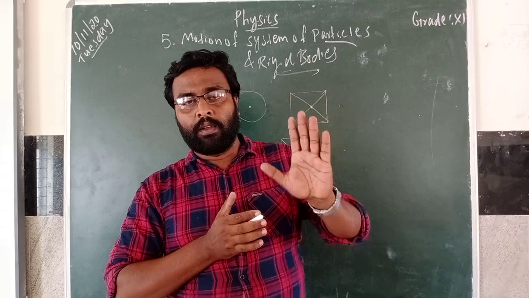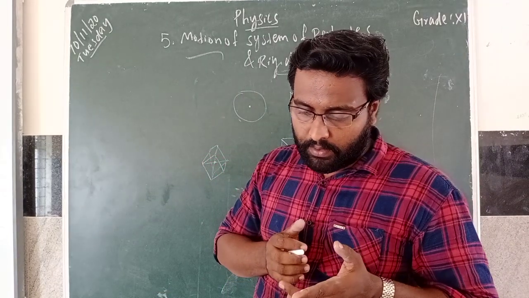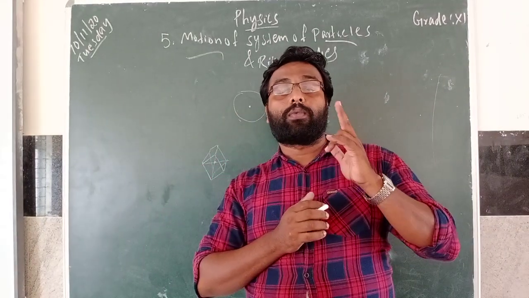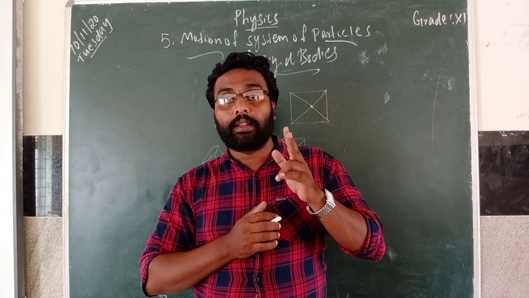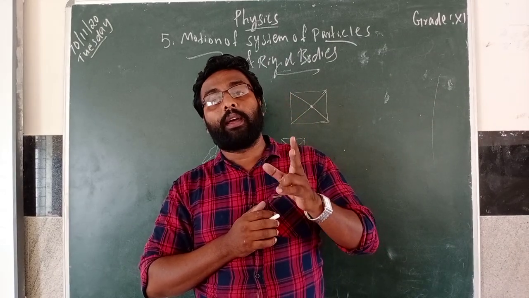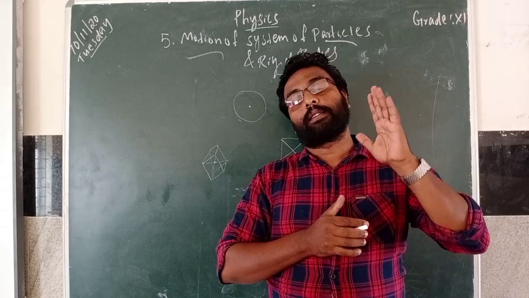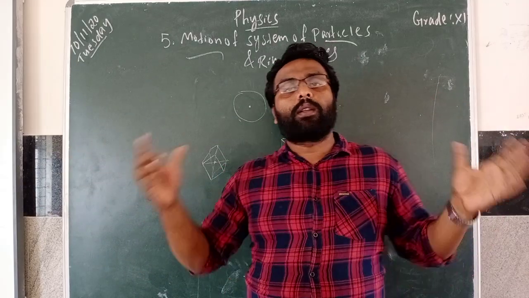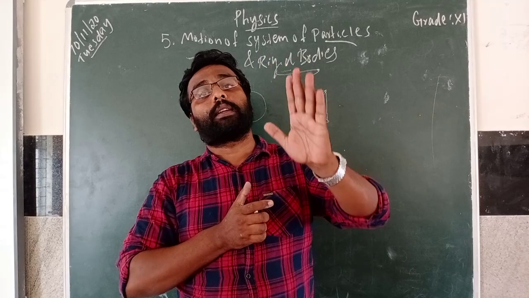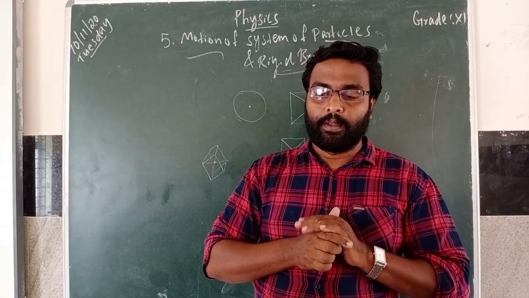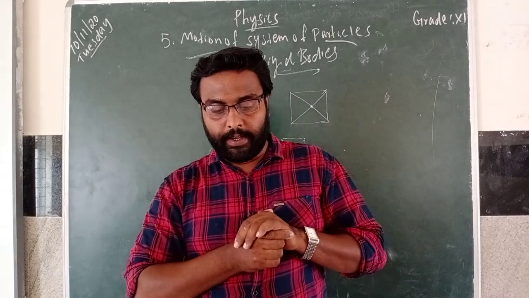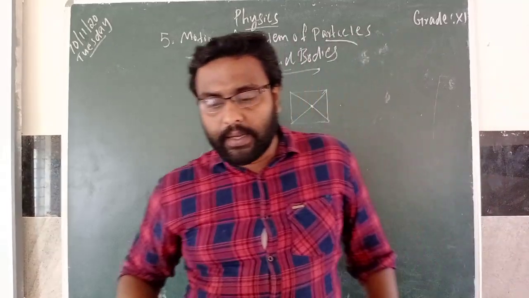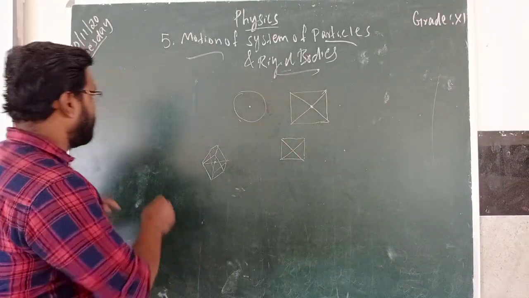So it is clear. You can mark the definition, page number 209. The center of mass of a body is defined as the point where the entire mass appears to be concentrated, where the whole mass is acting. That is the center of mass of an object. Next one is center of mass for distributed point mass.